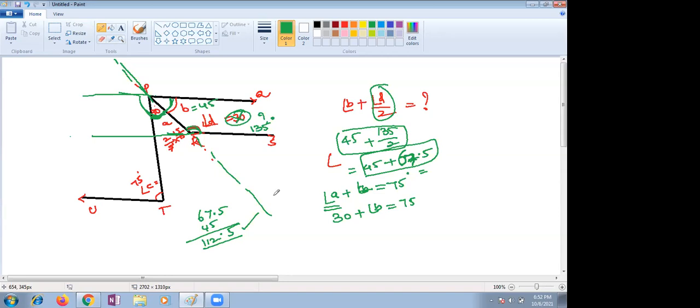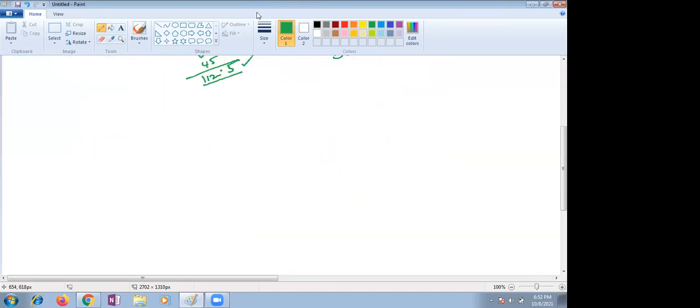112.5. So here option C is correct. Ma'am, can I fully solve the next problem? Yes, sure.